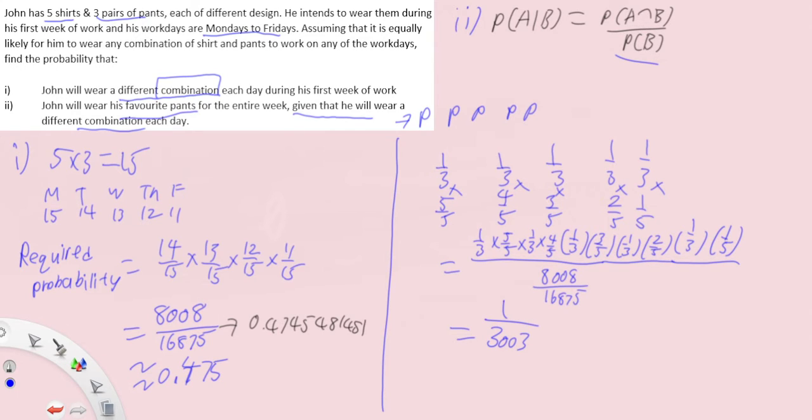Alright, so either you use the given probability, which is the universal method, or what I like to do, which I call zooming. Okay, so back to part 2. Given that he'll wear a different combination each day and wear his favorite pants for the entire week. When I deal with conditional probability, if it's not that obvious, I will use the formula.